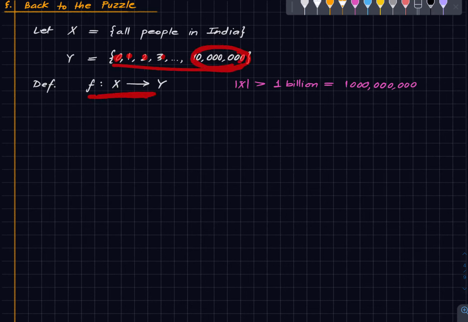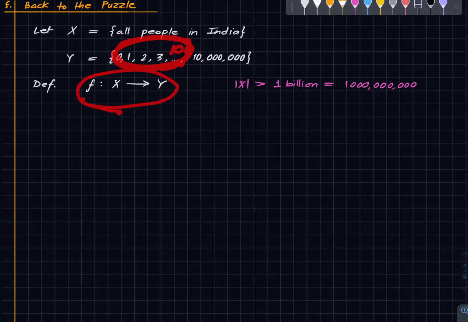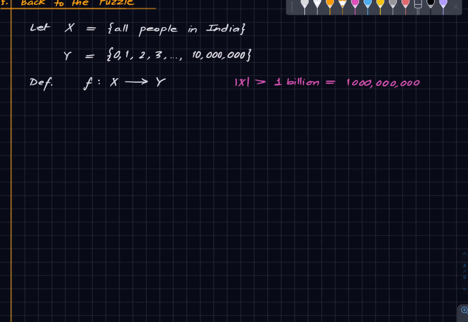So this is a well-defined map. If I had chosen just 10, if this set were just consisting of 10 integers, then this wouldn't be a well-defined map, because obviously there are people who have more than 10 hair on their head. But we have chosen a sufficiently large number so that this is a well-defined function. A lot of things here will be hungry, meaning nothing will map to them, because this is a very, very big overestimate, but a reasonable number still.